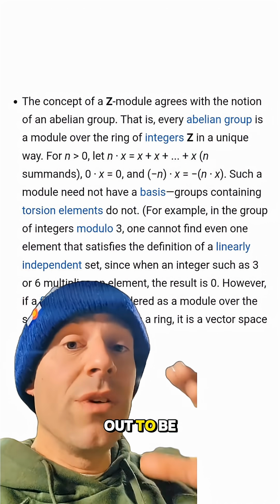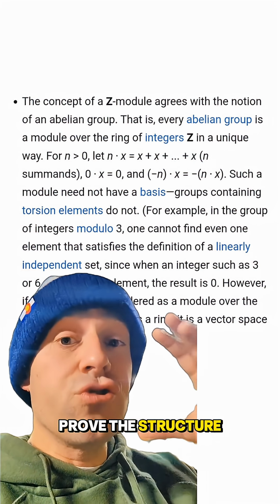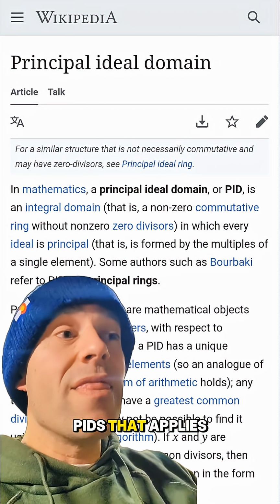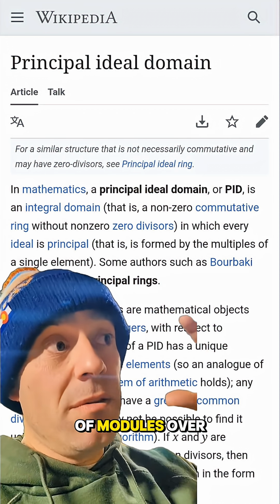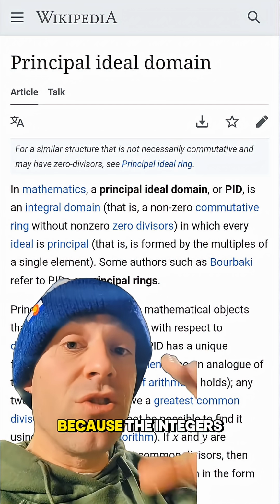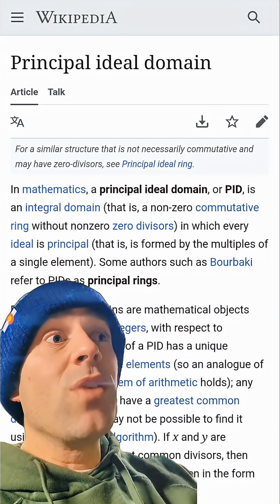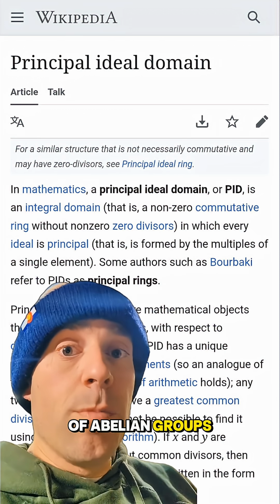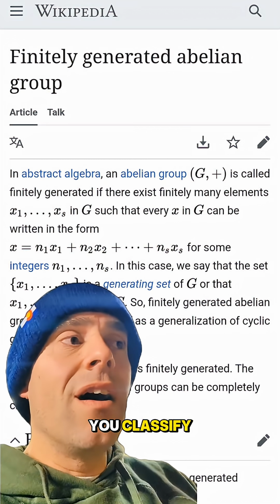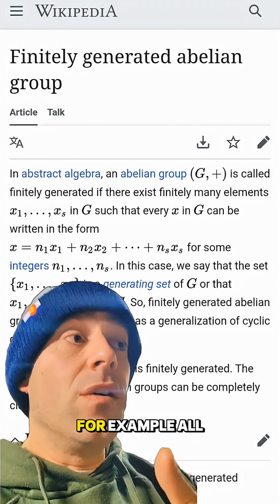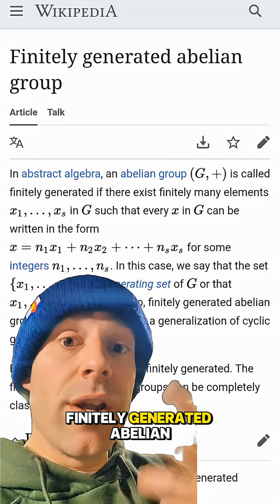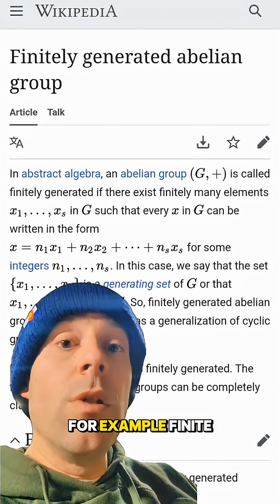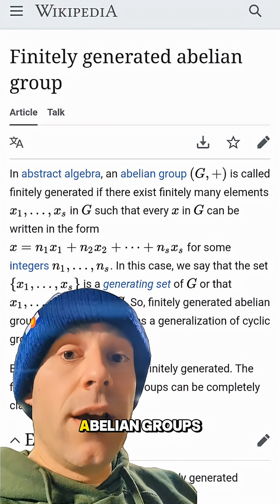And that turns out to be very important, because when we prove the structure theorem of modules over PIDs, that applies to modules over the integers, because the integers are a PID, and then that applies to all abelian groups. And that's how you classify, for example, all of the structure of finitely generated abelian groups, or how you end up classifying, for example, finite abelian groups.